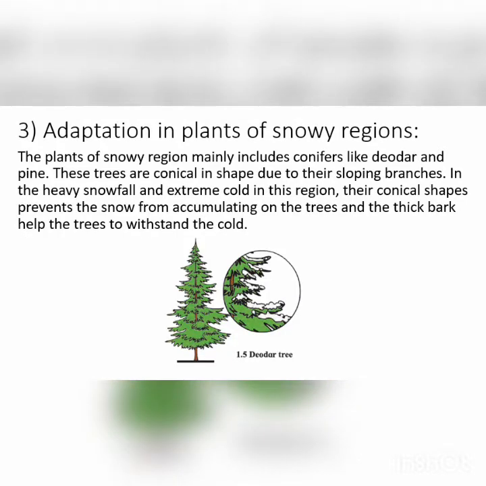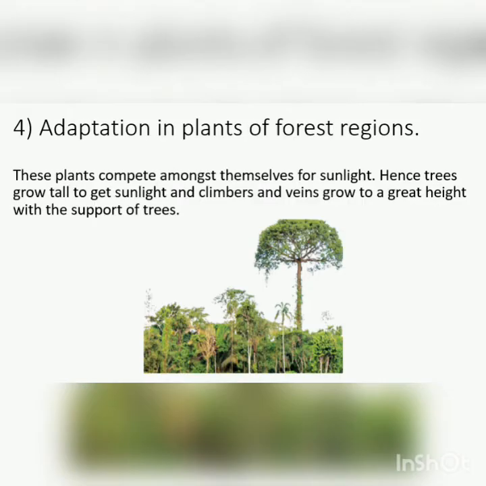Adaptation in plants of snowy regions. The plants of snowy regions mainly include conifers like deodar and pine. These trees are conical in shape due to their sloping branches. In the heavy snowfall and extreme cold in this region, their conical shapes prevent the snow from accumulating on the trees and the thick bark helps the trees to withstand the cold. Deodar tree.